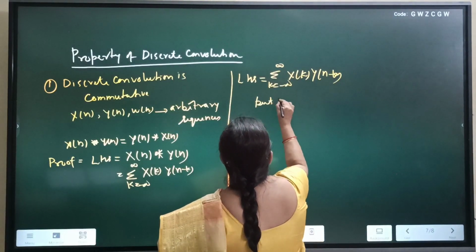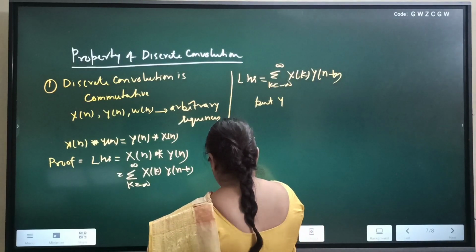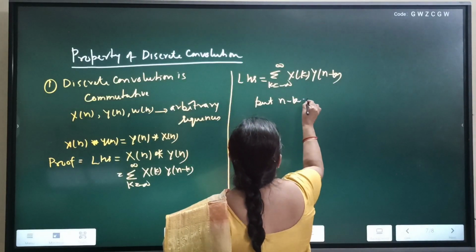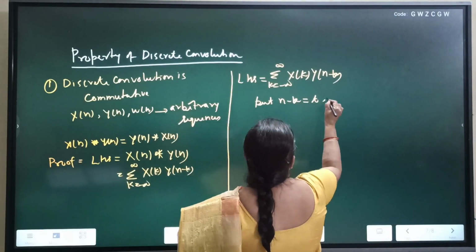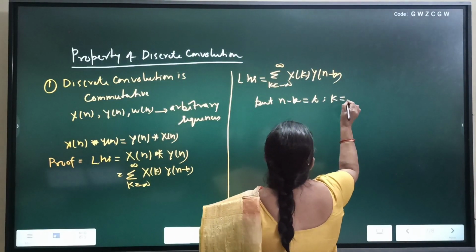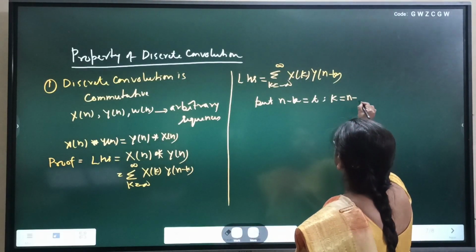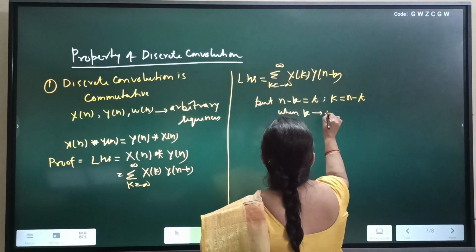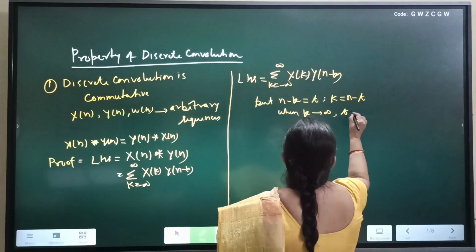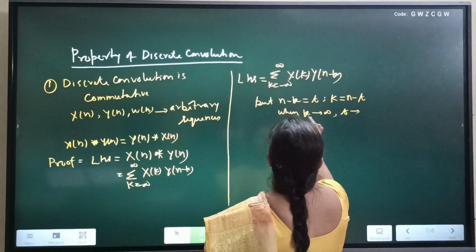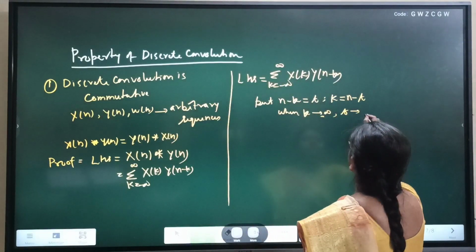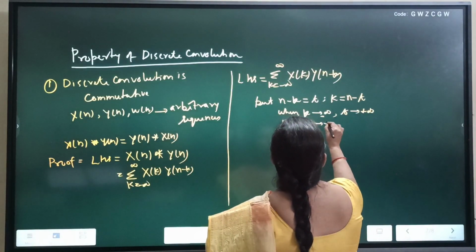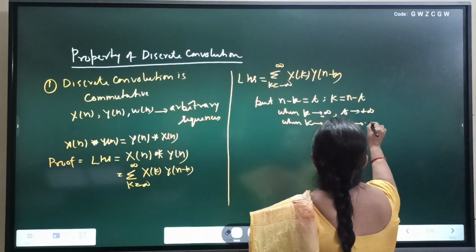Now put n minus k equal to t. So k is equal to n minus t, and as far as limits are concerned, when k tends to plus infinity, t tends to minus infinity, and when k tends to minus infinity, t tends to plus infinity.